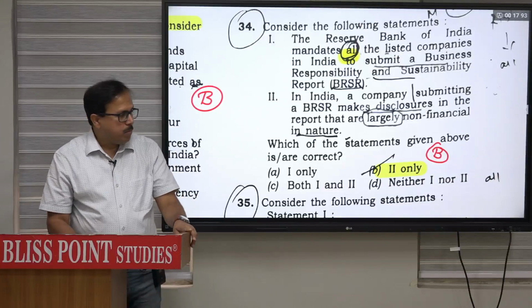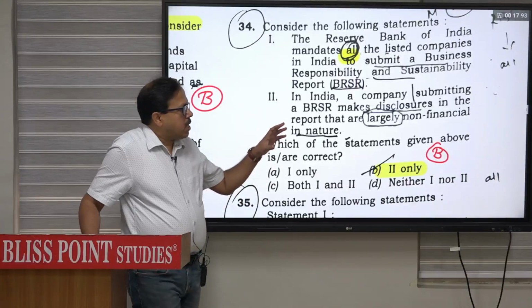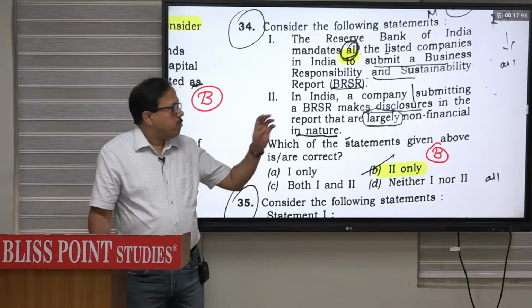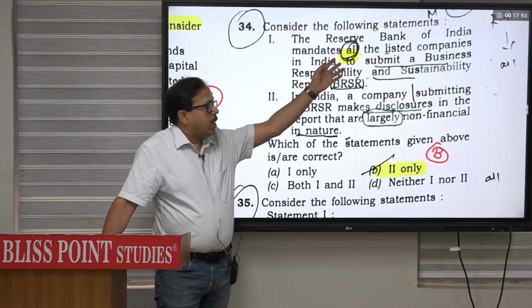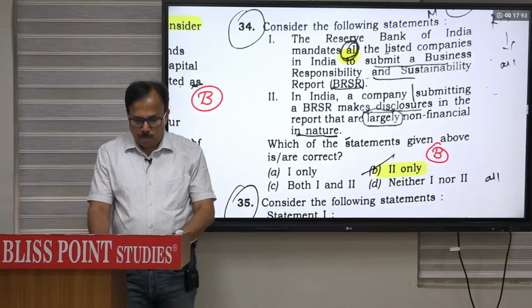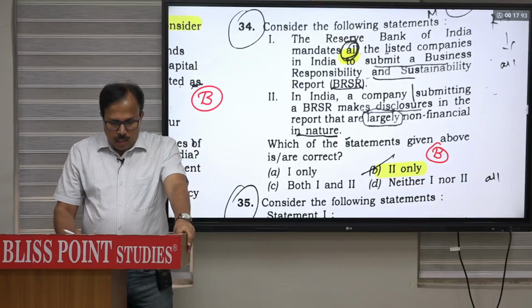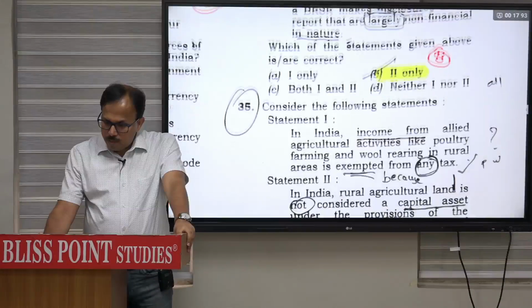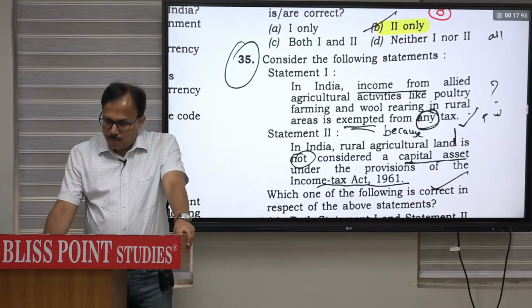Clear, second only. Statement, remember, you have to read it very carefully, the question. So that term was basically for all, it was only for the 1000 listed companies. Then question number 35. Consider the following statement.